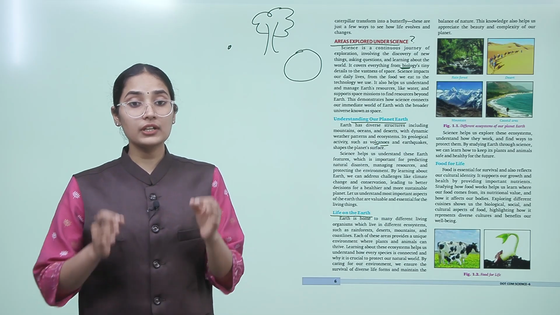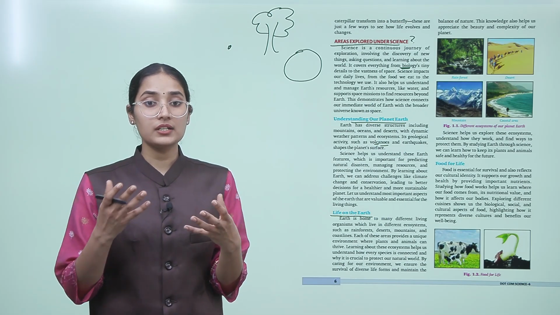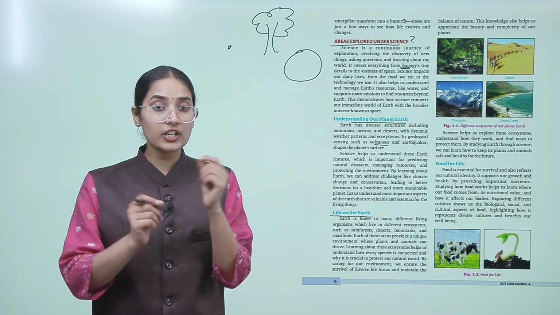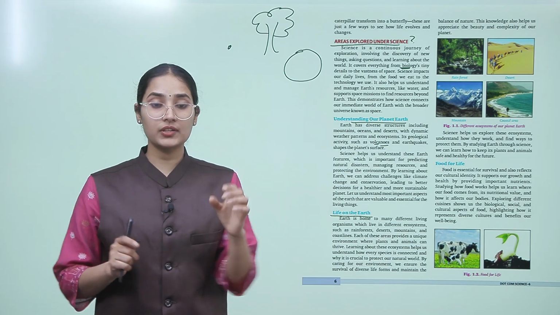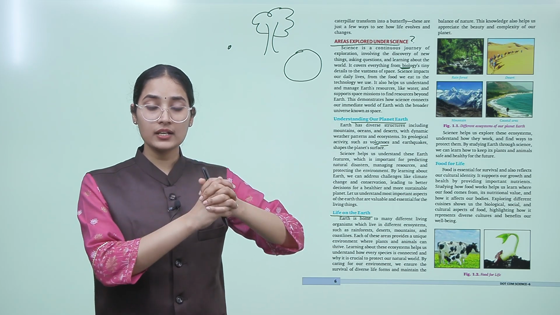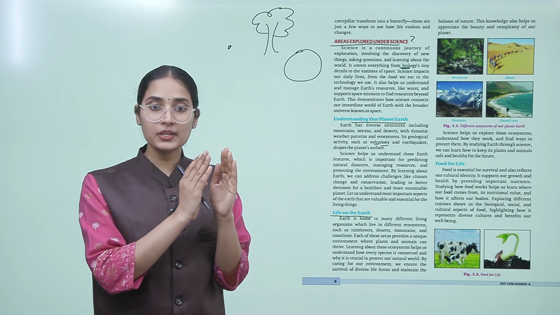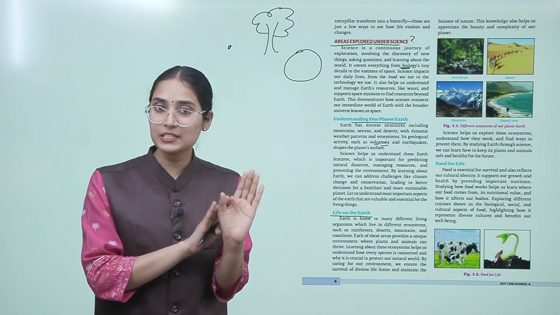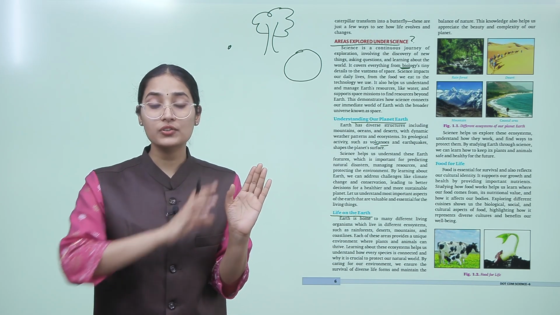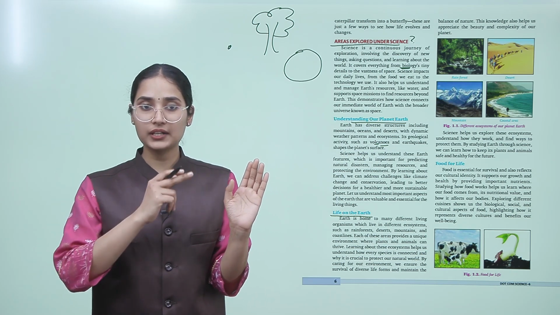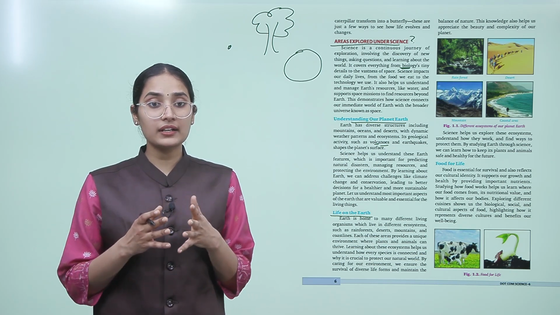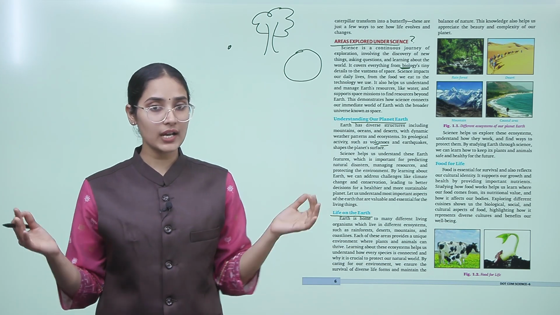So children, when we talk about our ecosystem, we are not just talking about a single plant species or animal species. When we take care of one particular species, we are not just taking care of that species, we are also taking care of the interconnected species and the plants connected to it. So basically we are caring for the whole environment.